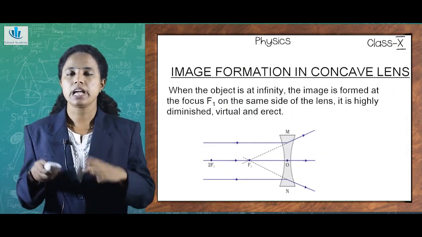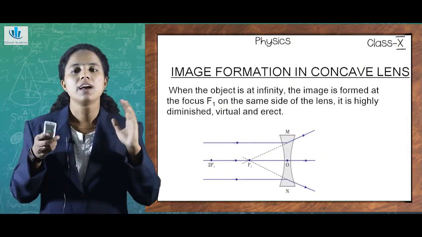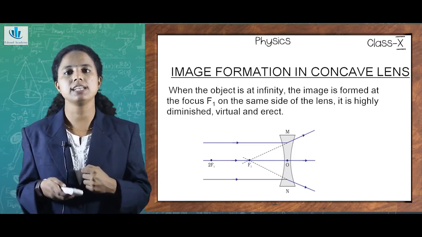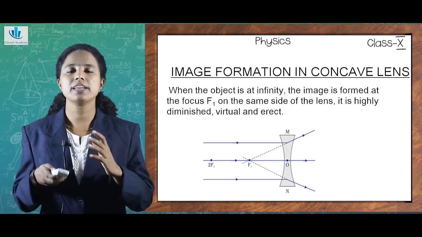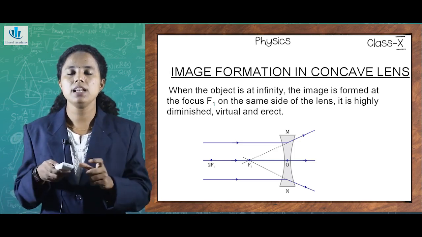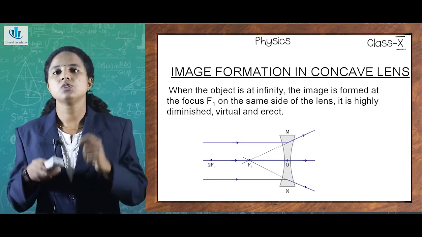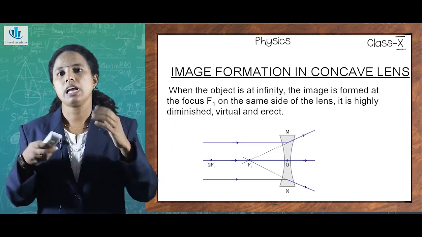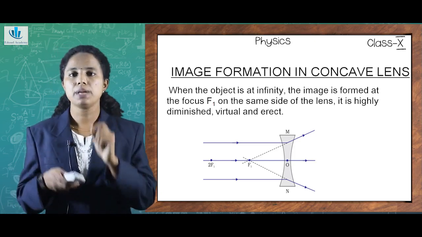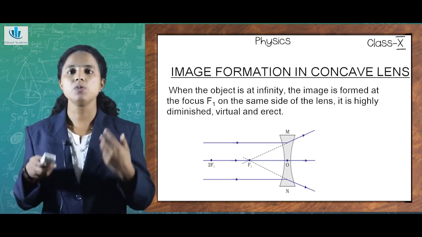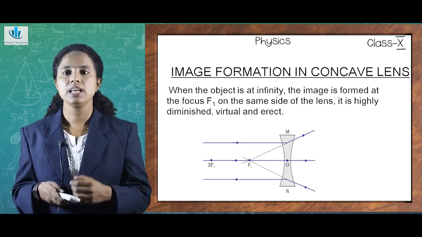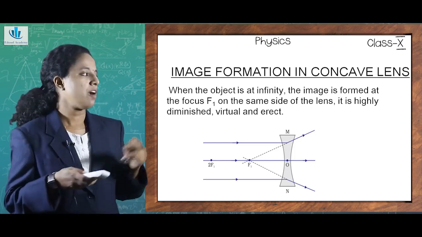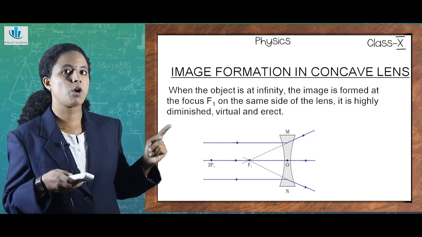So the convex lens in the general case is found to be a converging lens, isn't it? What was it in the case of the concave lens? They are called diverging lenses, isn't it? And the main specialty of the concave lens is that it is thin at the middle and thick at the edges. So I place my object to get the image in the case of concave lenses. I am placing my object here at infinity. How does the image formation happen? You can see the image will be formed at the focus F1 on the same side of the lens, isn't it? From the figure you can understand, I have placed my object at infinity.